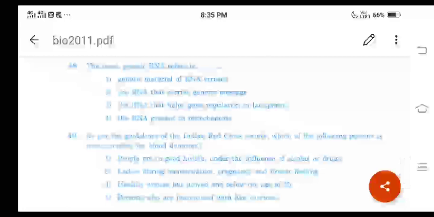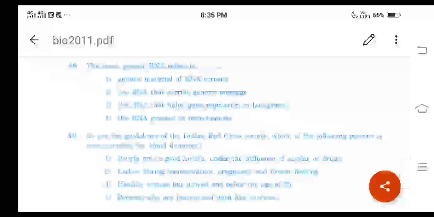Here genetic RNA refers to the genetic material of RNA viruses, where RNA acts as the genetic material, for example tobacco mosaic virus, Q beta bacteriophage, etc. RNA is a nucleic acid found in the nucleus as well as in the cytoplasm. There are two main kinds of RNA, genetic and non-genetic.